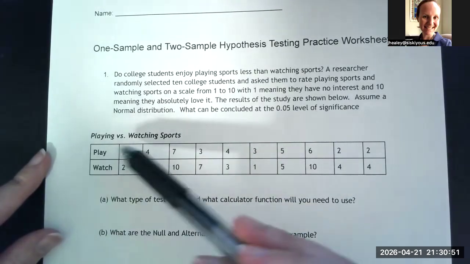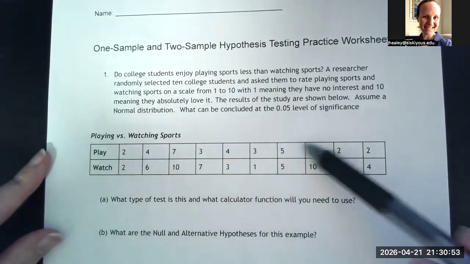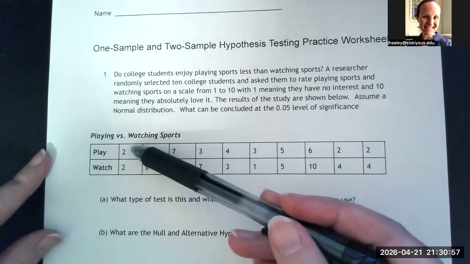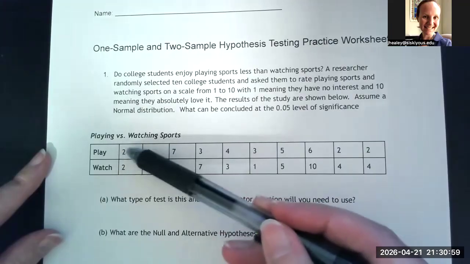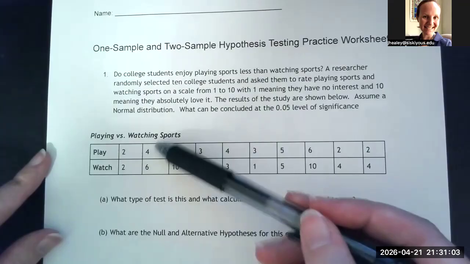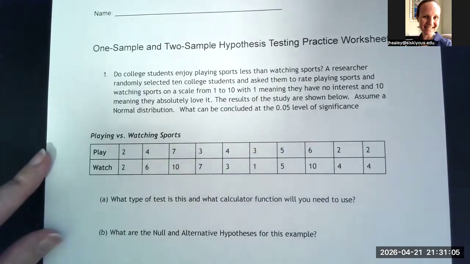Okay, so we've got 10 students listed out over here, and this is their score for what they think about playing sports versus what they think about watching sports. And so these are matched up. So we have matched pairs for this one.